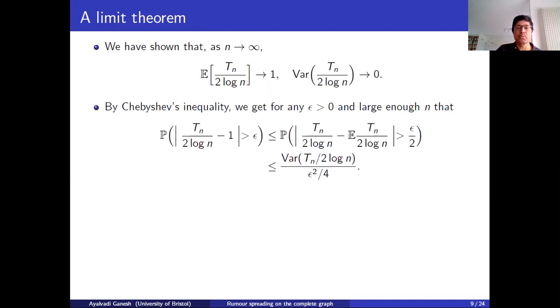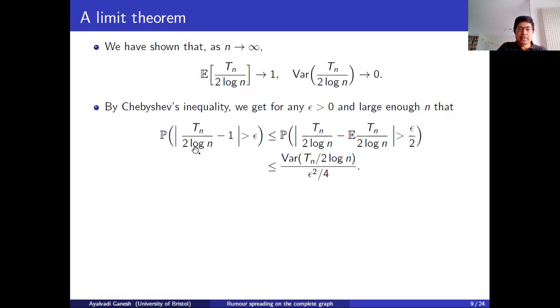And that is true in the following sense. Using Chebyshev's inequality, if we look at the deviation of the scaled random variable Tn over 2 log n from 1, we can split this.